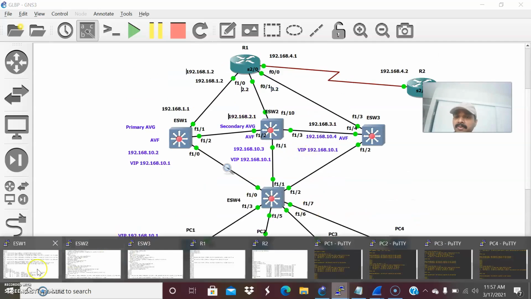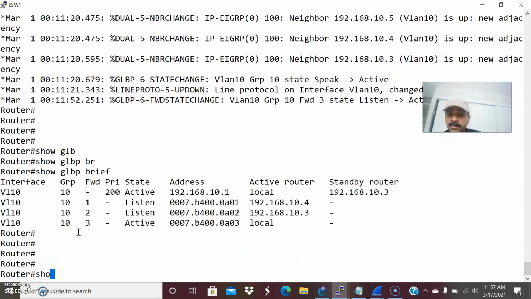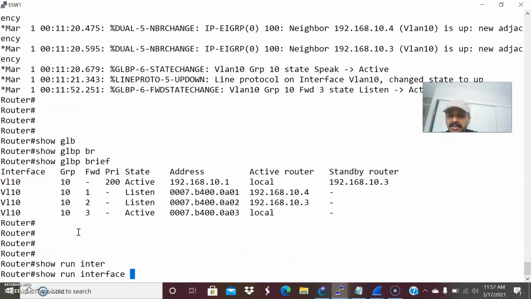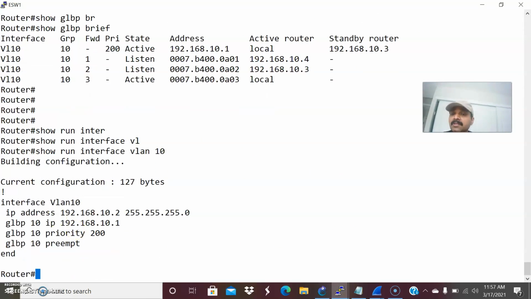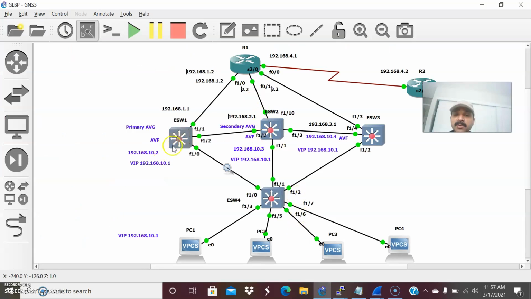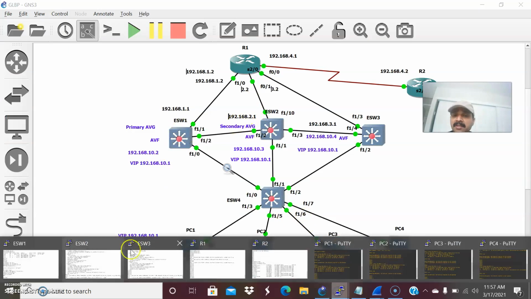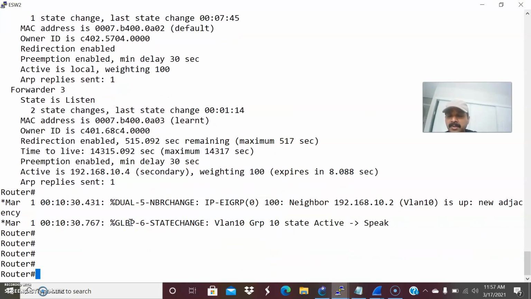So let us go to the configuration. I want to show you what I have done. Show run interface VLAN 10. This is the VLAN 10 I have assigned. The protocol is GLBP, and this is the group number. The router with the highest IP address or highest priority is selected as the primary AVG. This other one I selected as the secondary AVG, with the second highest priority. I assigned the priority as 200 on the primary AVG, and on the secondary AVG I assigned a priority of 150.